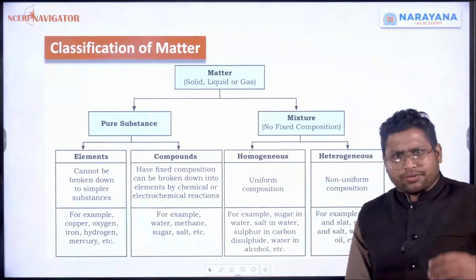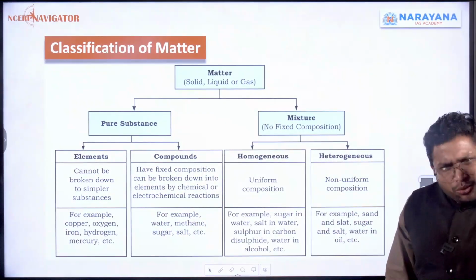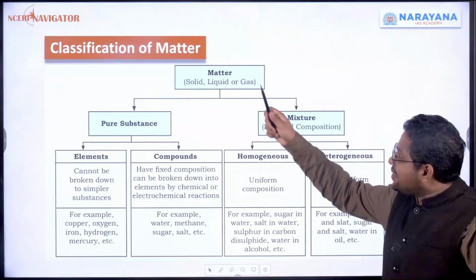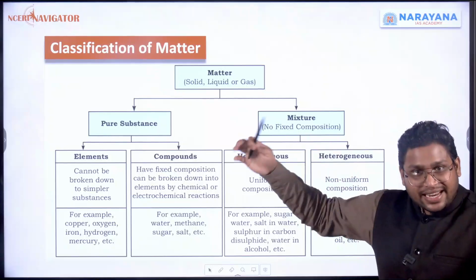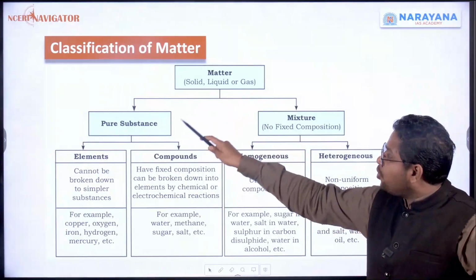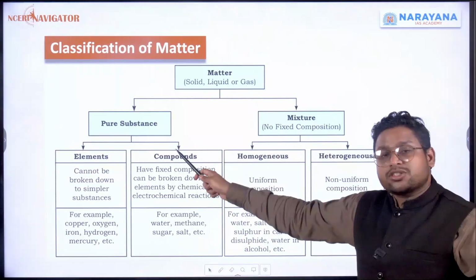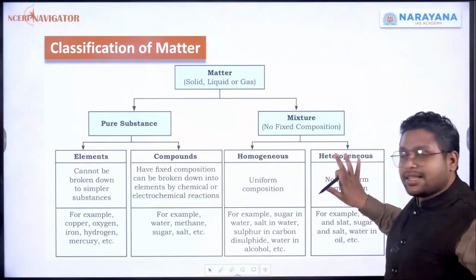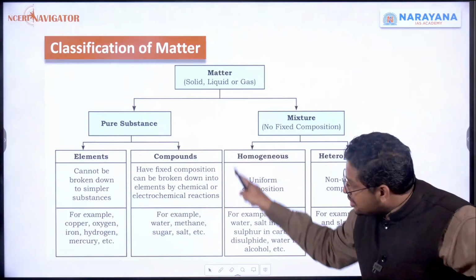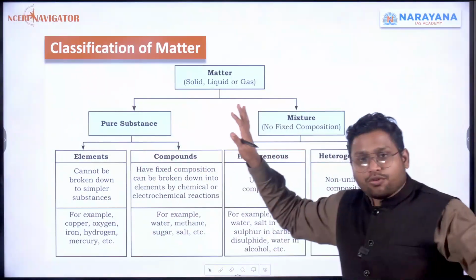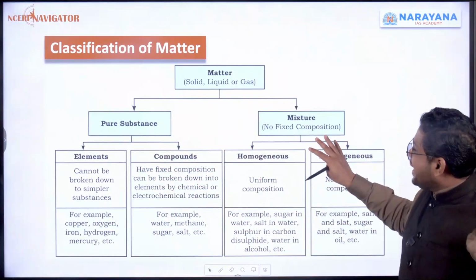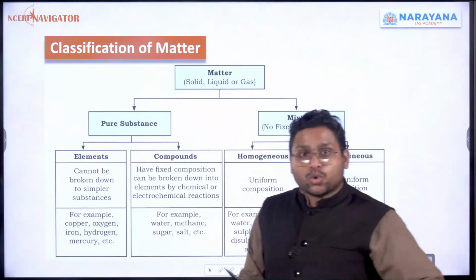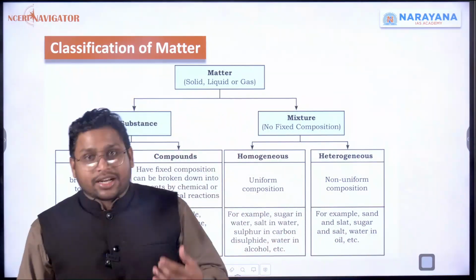Although we have discussed in detail, you just need to understand the basic part. Basic is important. That there is something called matter. It has different states. We can classify them into pure substance and mixture. Pure substance can then be classified into elements and compounds, and these are more important than these mixtures. This part is the most important, so focus on this part. And second is homogeneous and heterogeneous mixture. Heterogeneous will further include suspension, colloidal.